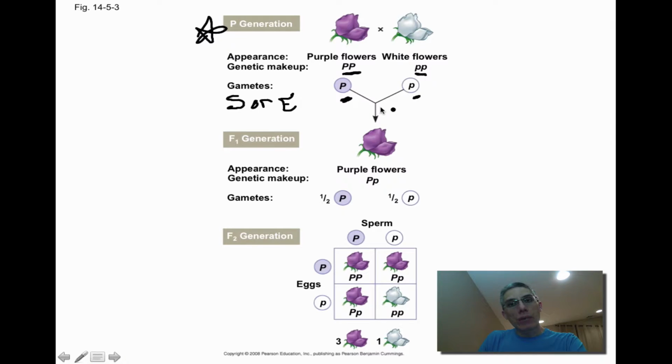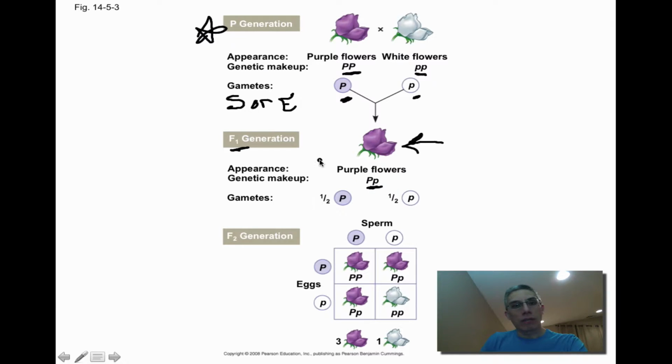Now, when those two gametes come together and produce offspring, that's going to represent the F1 generation. But if you notice, remember we had said purple flowers are dominant over white. So the only color variety you're going to get in that F1 generation is going to be purple flowers. But if you notice, when you look at their genetic makeup, you'll notice we have one capital P and one lowercase p. But again, that recessive allele characteristic does not show up. The white color does not show up because purple